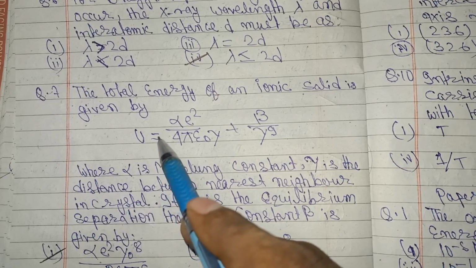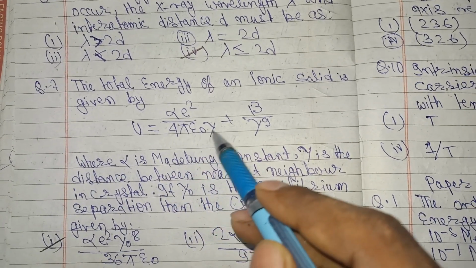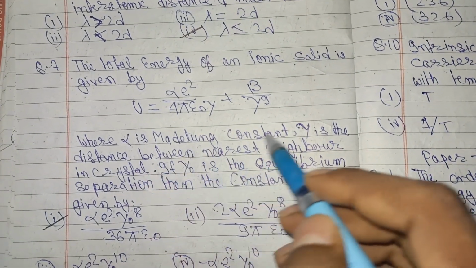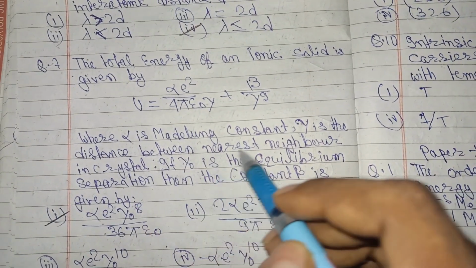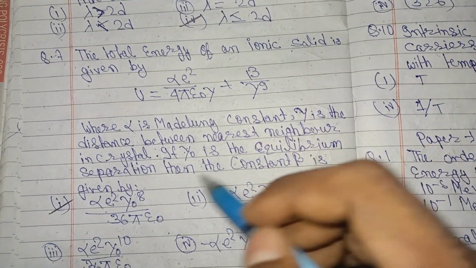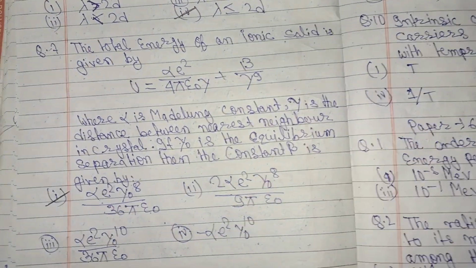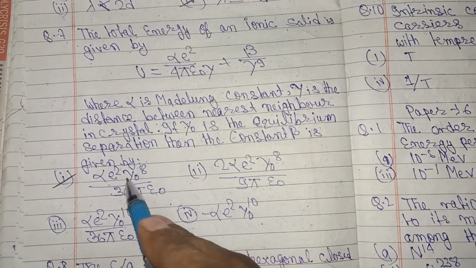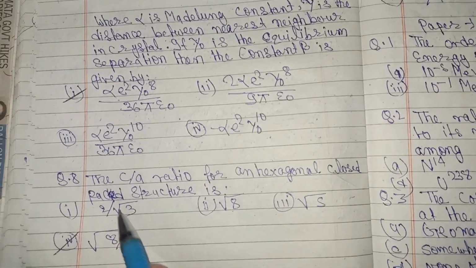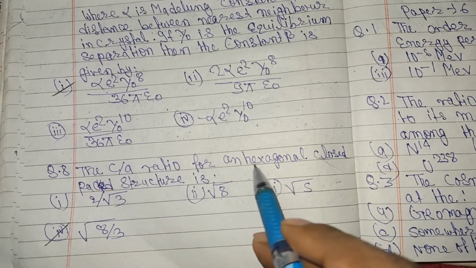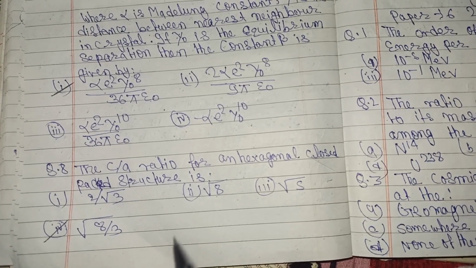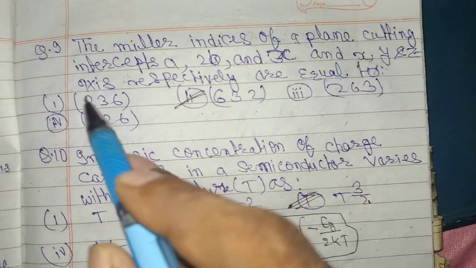Question number 7: the total energy of an ionic solid is given by U = alpha e square by 4 pi epsilon 0 gamma plus beta by gamma 9, where alpha is the Madelung constant, gamma is the distance between nearest neighbors in the crystal. If gamma naught is the equilibrium separation, then the constant beta is given by alpha e square gamma naught 8 by 36 pi epsilon 0, is correct. And question number 8: the c/a ratio for a hexagonal close packed structure is under root 8 upon 3.